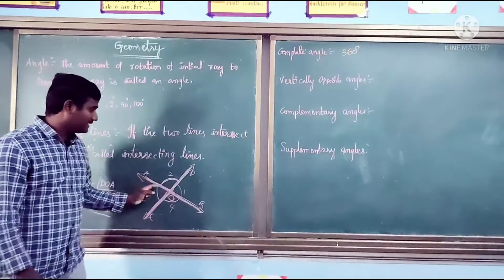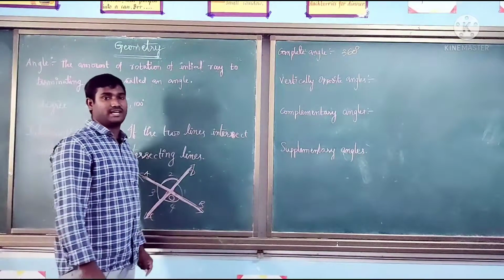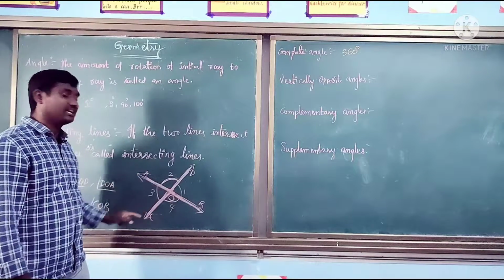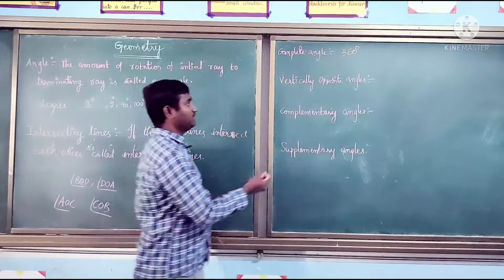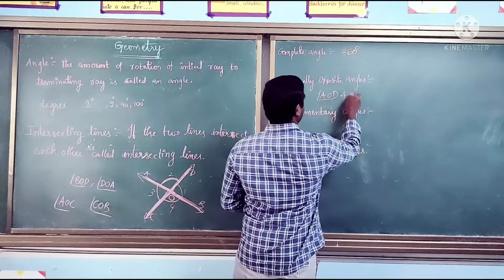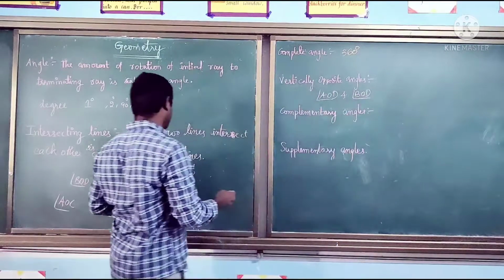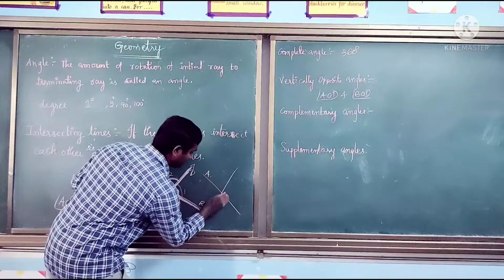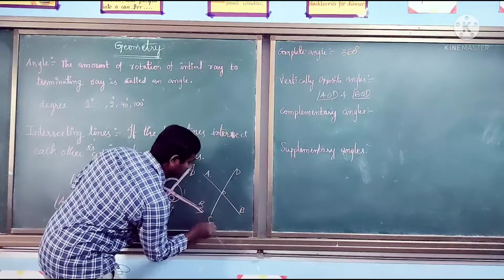Then angle AOD and angle BOC are vertically opposite angles. Let me draw it clearly, AOD and BOC.